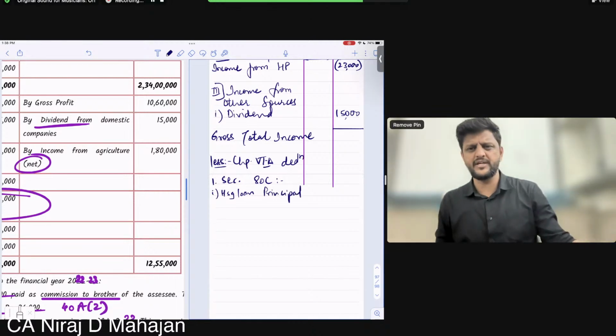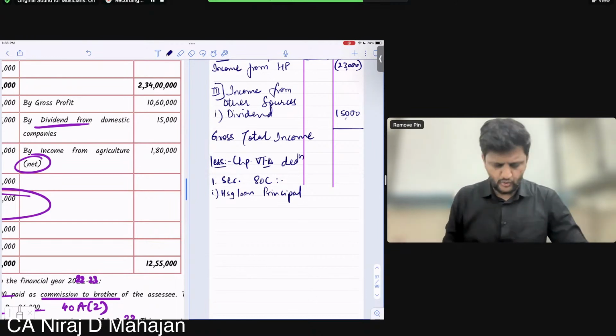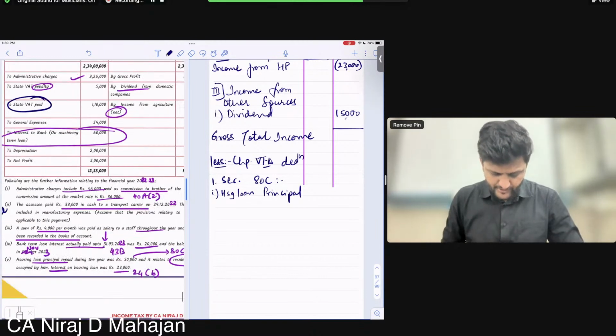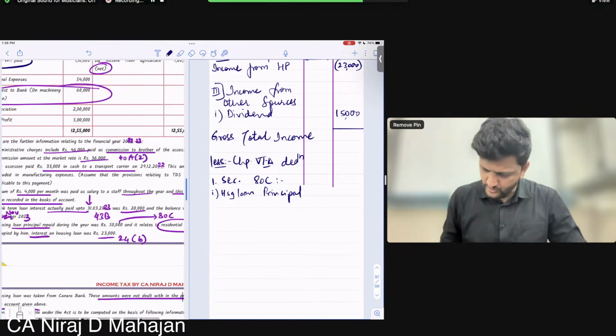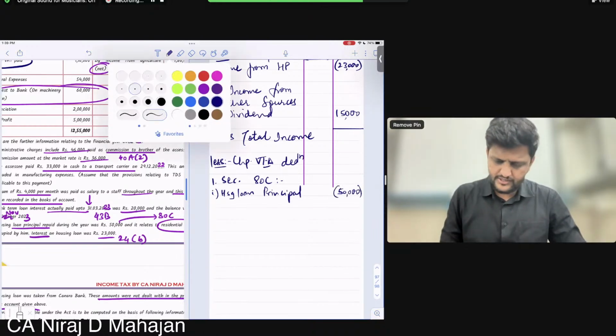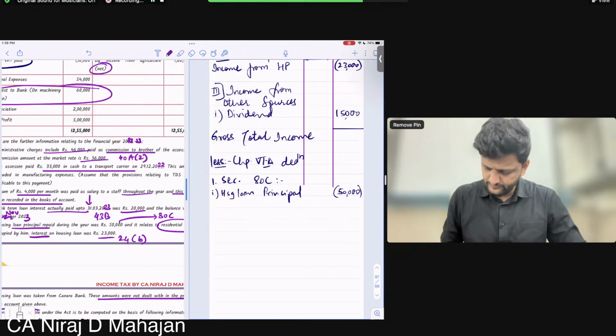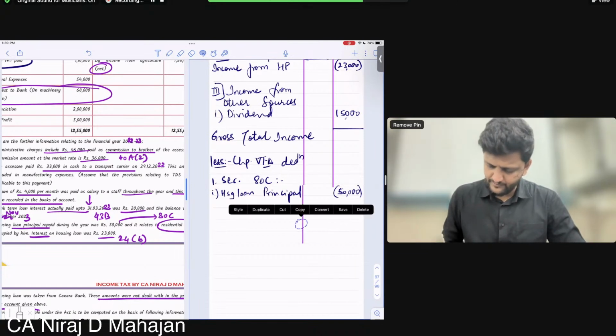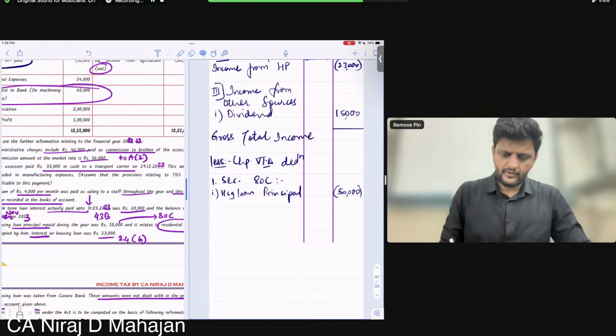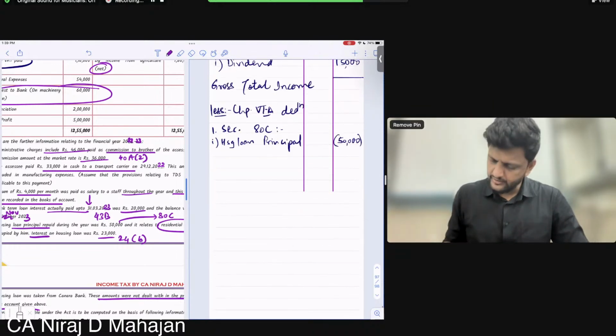Anything else is given to us? NPS, PPF, National Pension Scheme, Public Provident Fund, nothing. So only one amount which is eligible under 80C, children, is housing loan principal, which is 50,000. 50. That's it. At least for the first part. First part means this part. And we are at our total income.